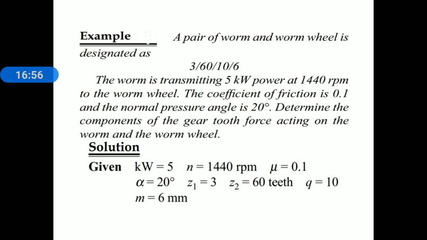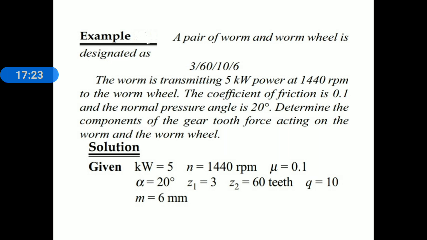Now let me solve a few numericals based on force analysis and efficiency of worm gear drives. Everyone carefully observe the problem statement shown on the screen. A pair of worm and worm wheel is designated as 3/60/10/6.